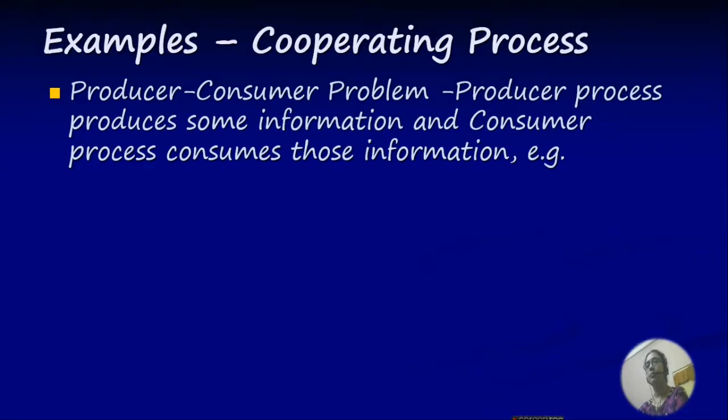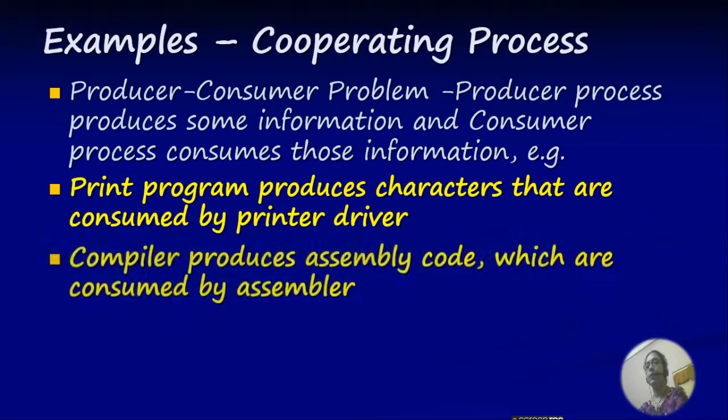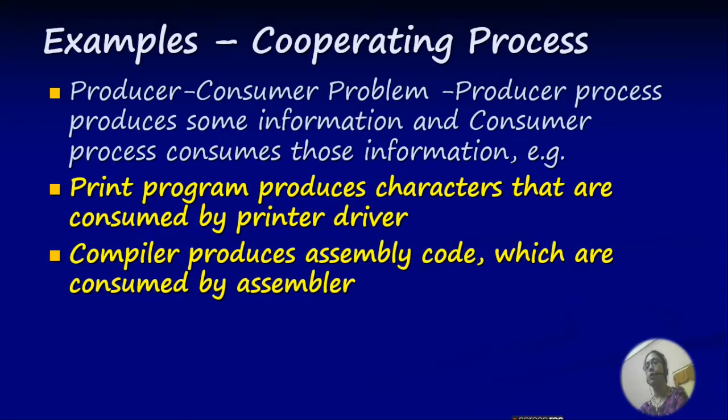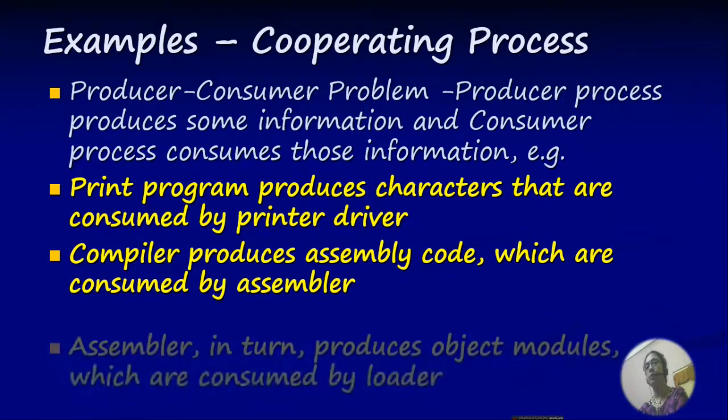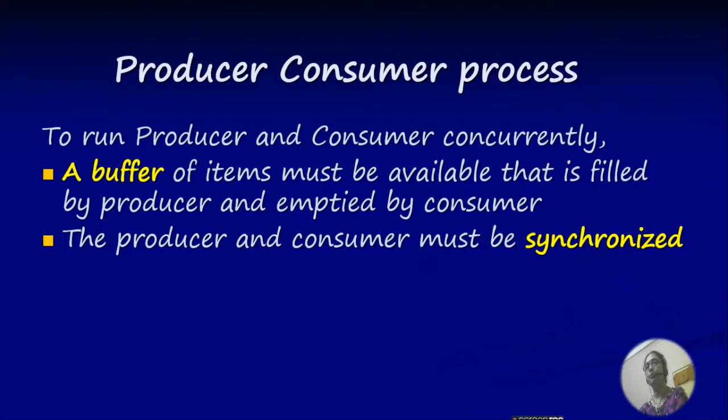To illustrate the example of cooperating process, we can understand producer-consumer problem. Producer process produces some information and consumer process consumes those information. For example, print program produces characters that are consumed by printer driver. Compiler produces assembly code which are consumed by assembler. Assembler in turn produces object modules which are consumed by loader.